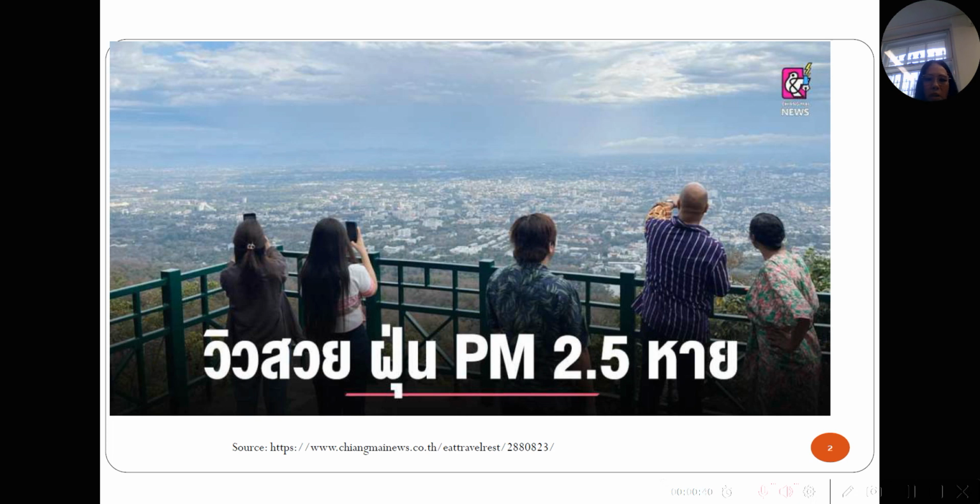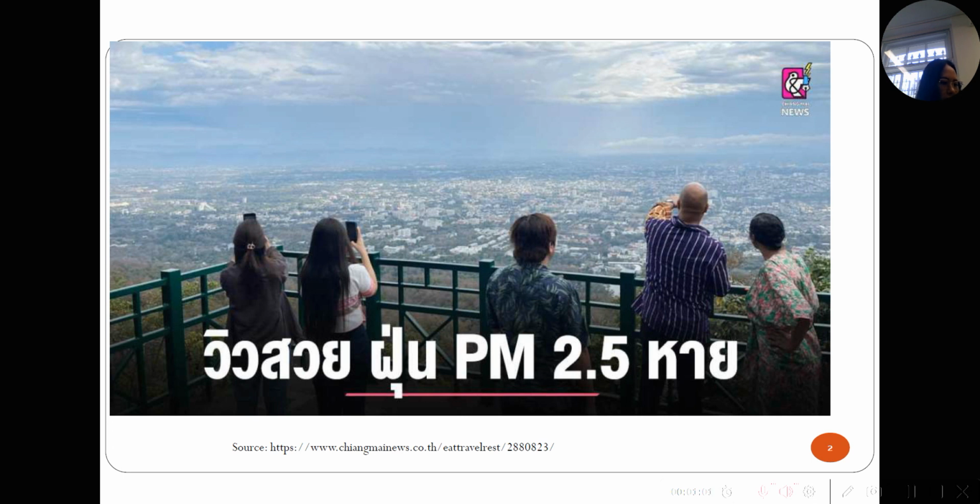Thailand's air pollution has become an increasing concern at present due to the amount of dust exceeding Thailand's and the World Health Organization guidelines. From this picture, you can see a nice clear sky at Doi Suthep in Chiang Mai, a province in the north of Thailand.